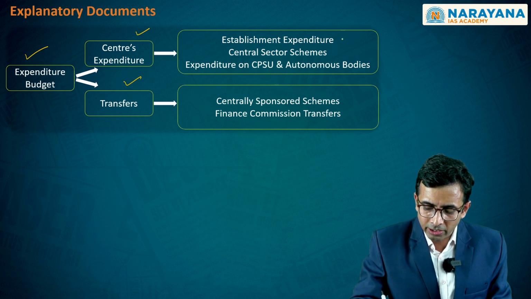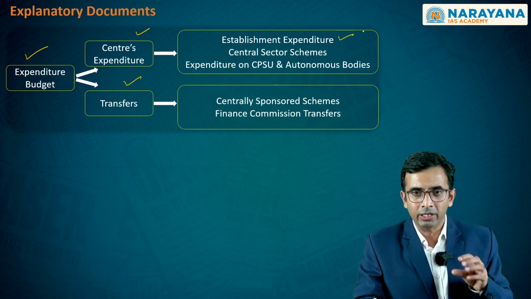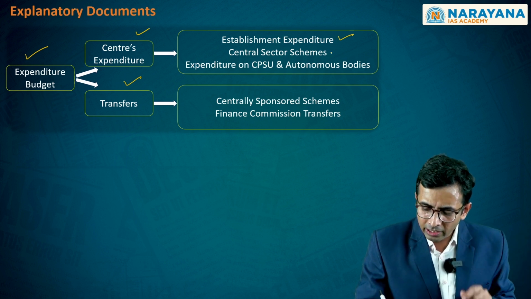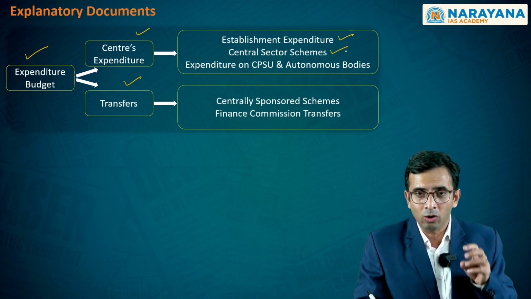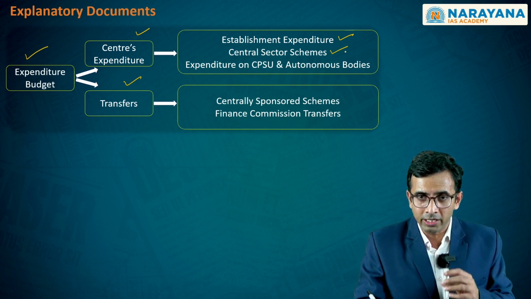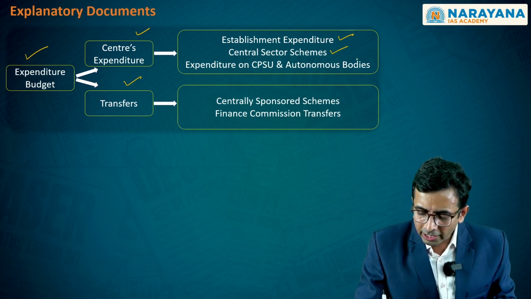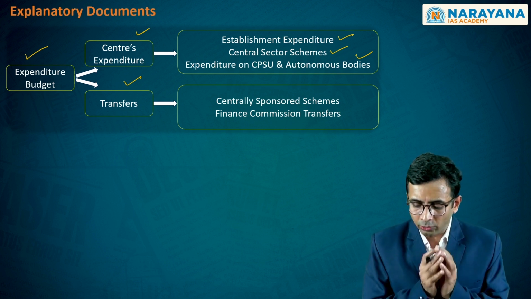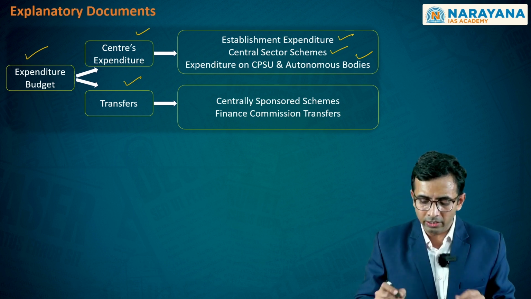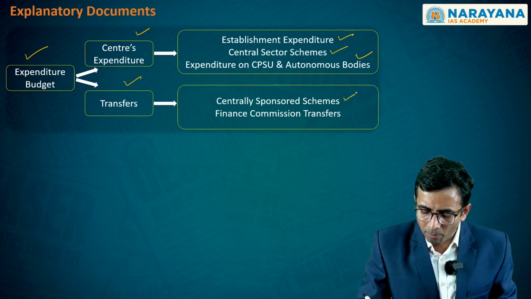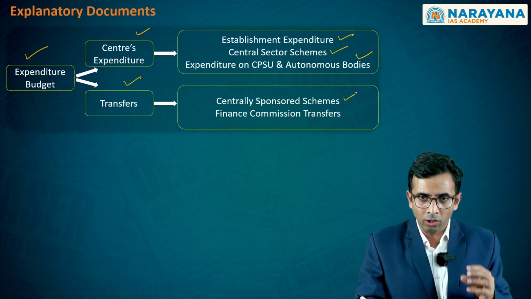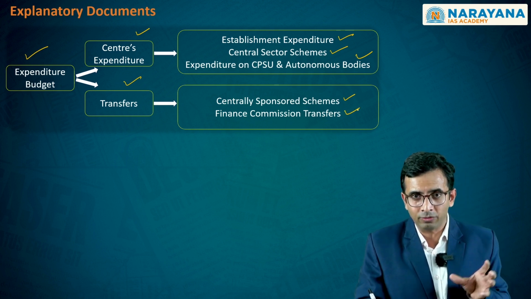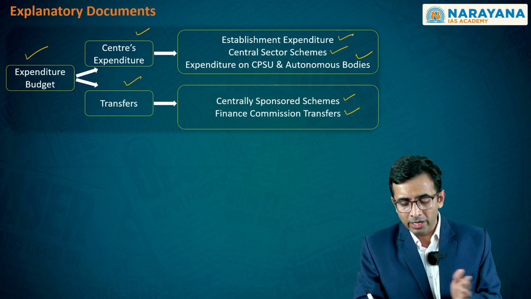The center's expenditure constitutes the establishment expenditure, that is the bureaucracy which is functioning and otherwise. Second, the central sector schemes that the government implements, for which the expenditure has to be met. And third, expenditure on various central public sector undertakings and the autonomous bodies. On the other hand, these transfers would go in the form of centrally sponsored schemes and also the transfers that the Finance Commission has already recommended as part of the vertical devolution to various states.